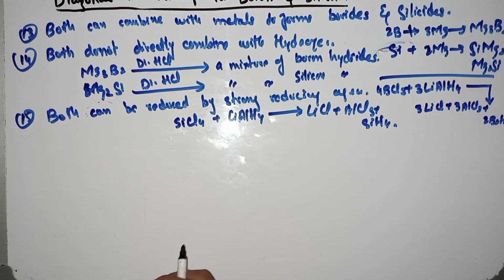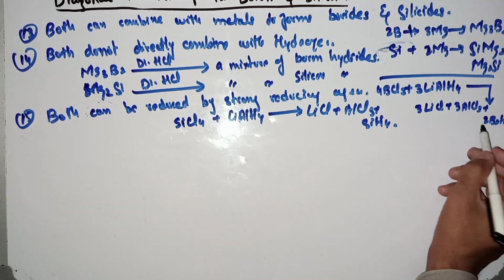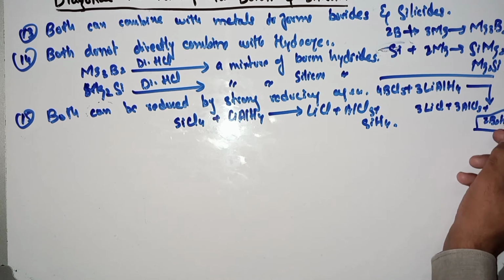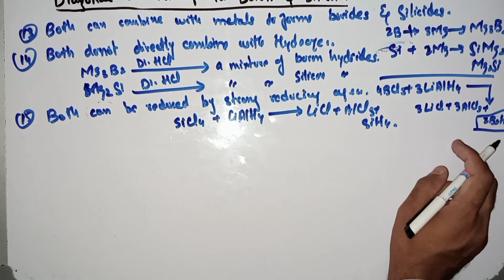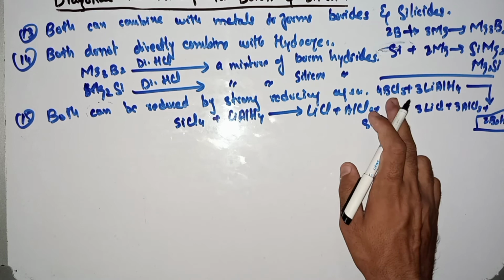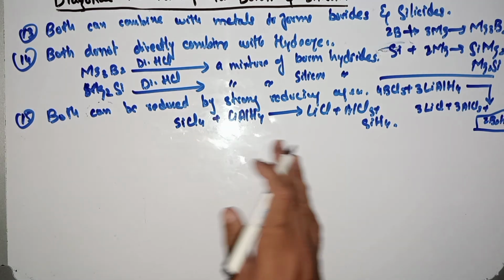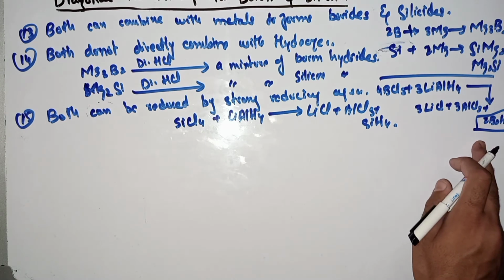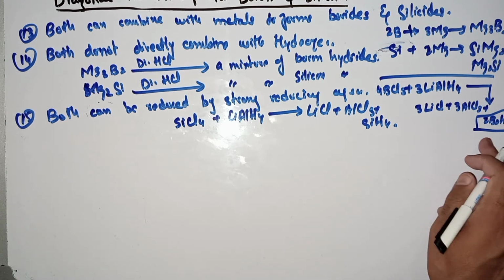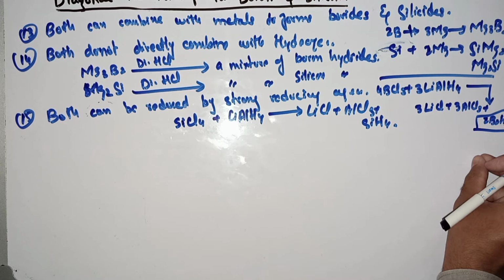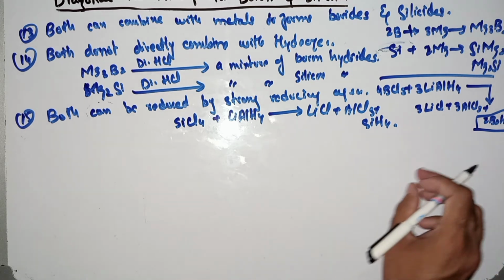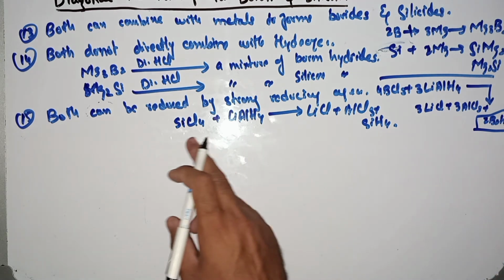Boron hydride, that is borane. When the chloride of boron is reduced, it produces boron hydrides, also called borane. And boranes are electron deficient compounds, while silicon hydrides are saturated compounds.